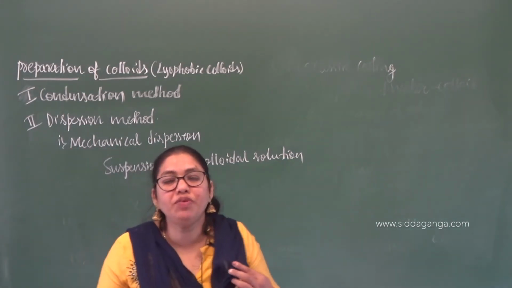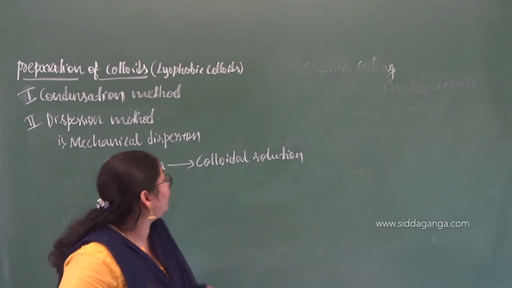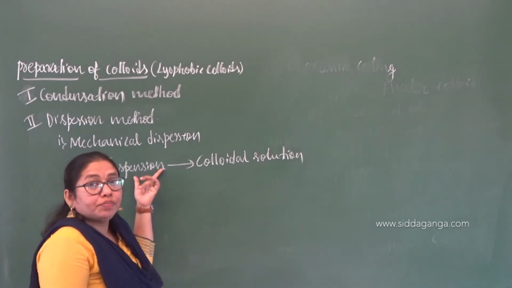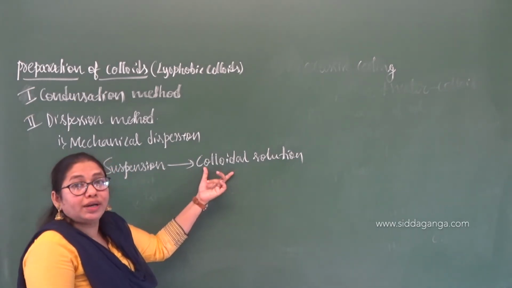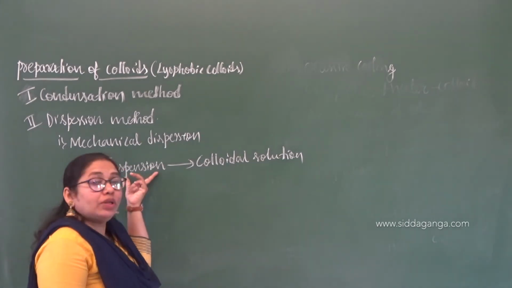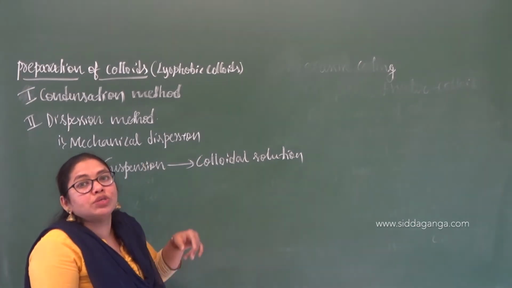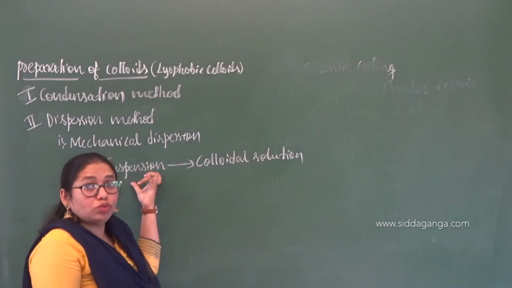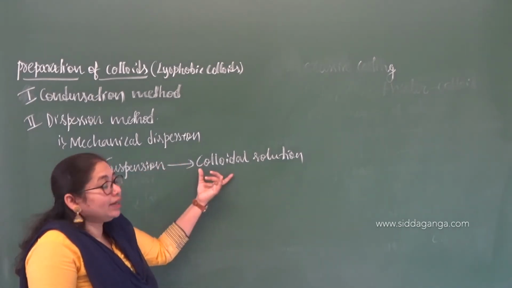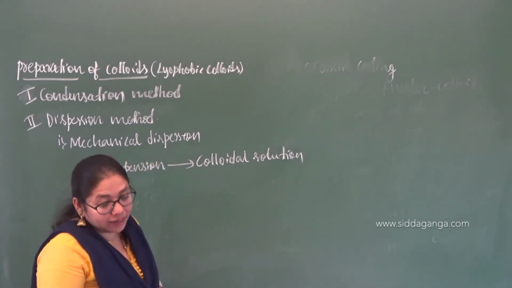The suspension particles are a little bit bigger. The size of colloidal particles ranges between 1 nanometer to 1000 nanometer, right? The size of suspension particles will be greater than 1000. So if you reduce the size of the suspension particles, you can get the colloidal solution. That can be done by the mechanical method.